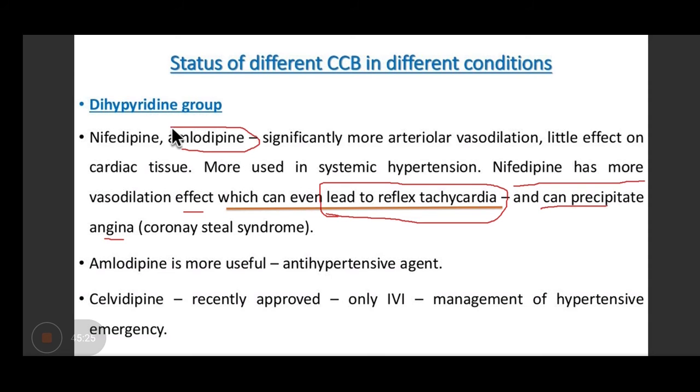So amlodipine is preferred, not nifedipine, for the treatment of hypertension. Nifedipine is only indicated in eclampsia or pre-eclampsia basically. There it is prescribed in pre-eclampsia, sublingually they give it. Otherwise, for the treatment of hypertension, amlodipine is used.